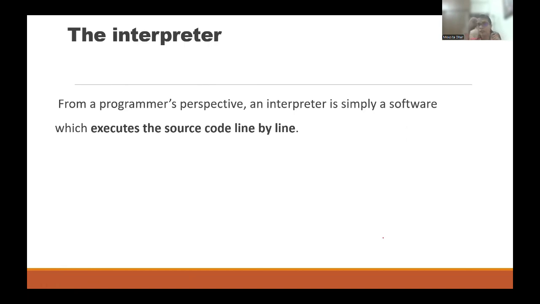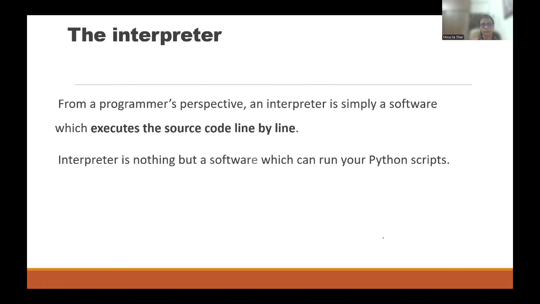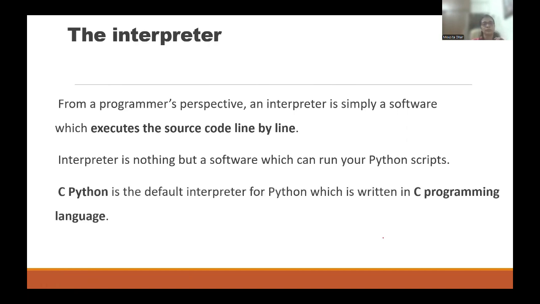One line you have written, convert to machine language. Second line, convert to machine language. This is what an interpreter is. An interpreter is nothing but a software which can run your Python script. Whatever you write, it can be run. CPython is the default interpreter for Python, which is written in the C programming language. This is a very important point, remember it for your interview purposes. The Python interpreter is written in C language and the name of the Python interpreter is CPython.